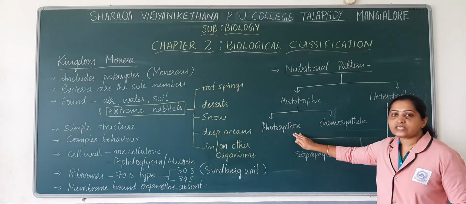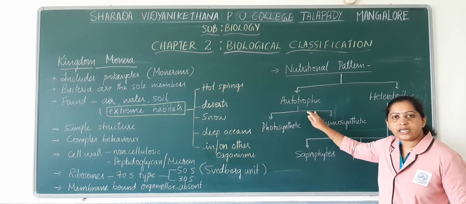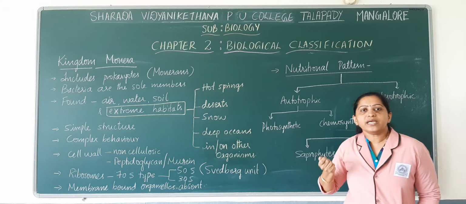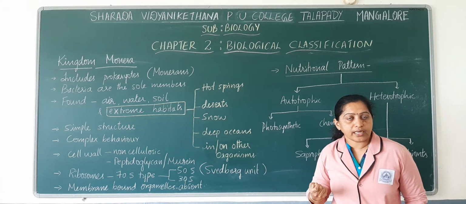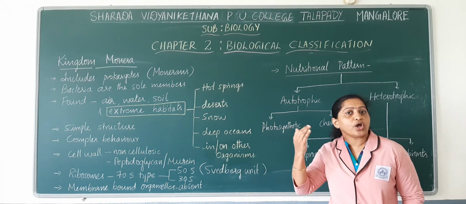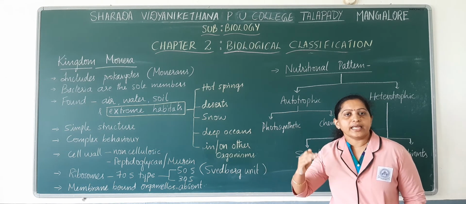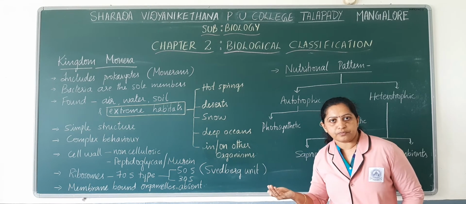In case of monerans that are photosynthetically autotrophic, they take up the inorganic nutrients, and by utilizing the solar energy or sunlight, they convert those inorganic substances into food.